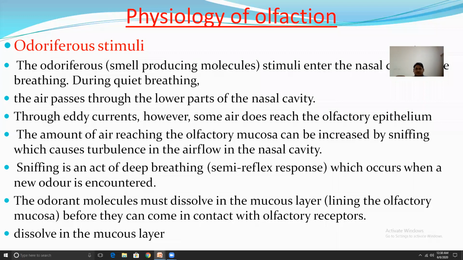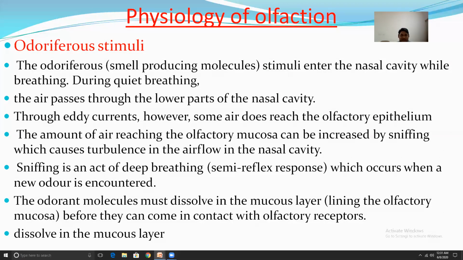Physiology of olfaction. Odoriferous stimuli are smell-producing molecules. Stimuli enter the nasal cavity while breathing. During quiet breathing, the air passes through the lower part of the nasal cavity.